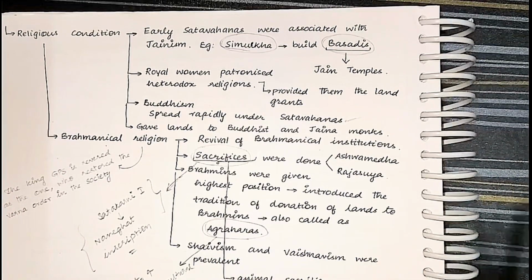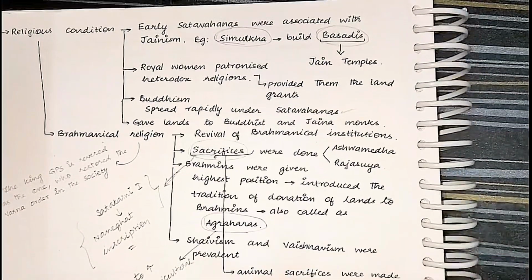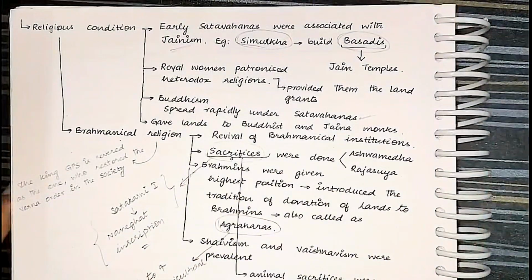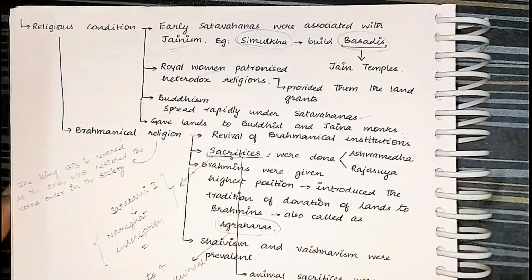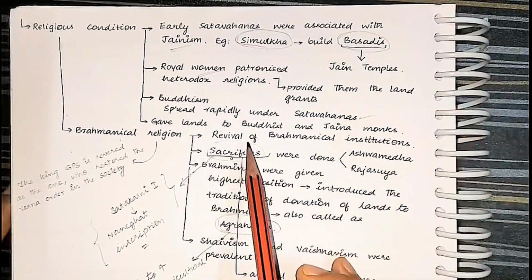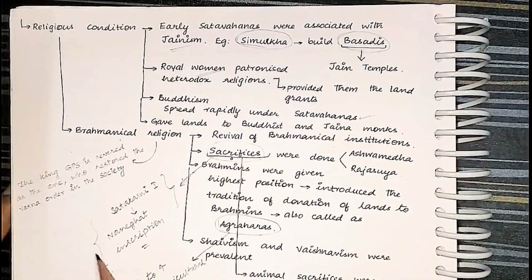Next, Shaivism and Vaishnavism were prevalent. Okay. So when it comes to religion, remember, Jainism was followed by early kings, royal women patronized Buddhism, and kings patronized Brahminism. Sacrifices were performed. Shatakarni 1 performed the sacrifices, which is mentioned in the Naneghat inscription, and there were agraharas given.